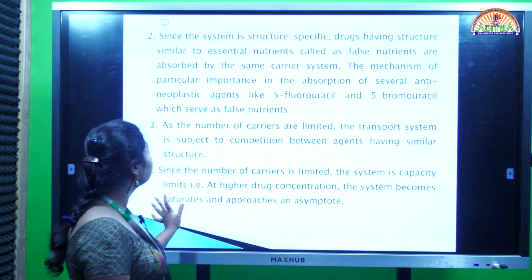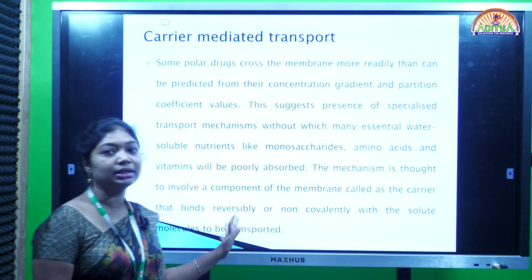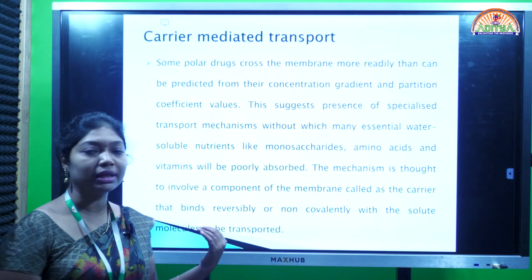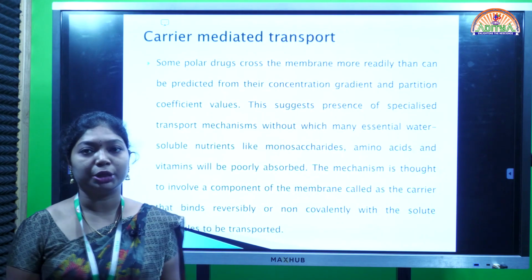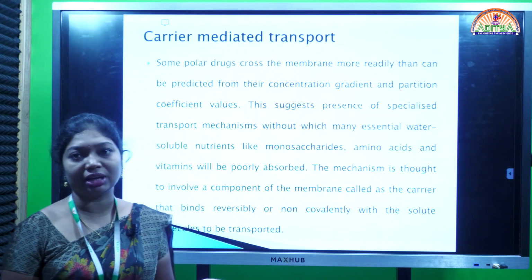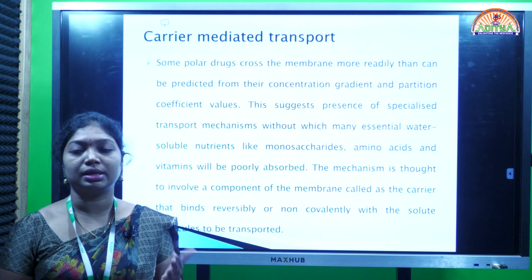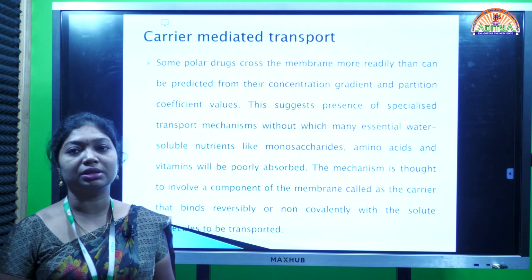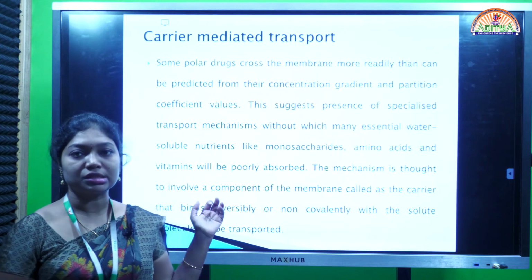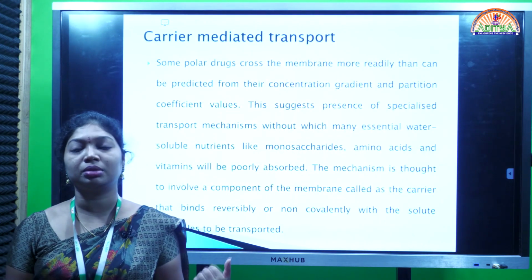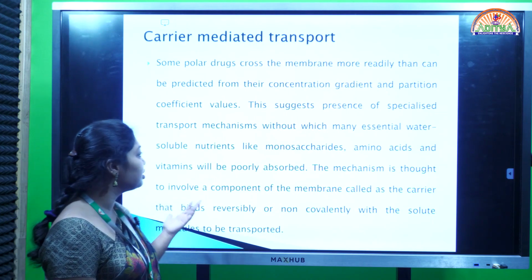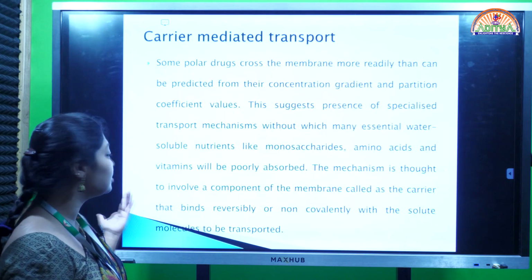The carrier mediated transport mechanism means we are using one carrier. With the help of this carrier we transfer the drug from outside of the membrane to inside of the membrane, because we have different types of drugs. If it is a lipophilic drug, it can cross the membrane more easily, but if it is a water soluble drug, it cannot cross the membrane easily. So we use such carriers which help water soluble molecules cross the membrane very easily. For example, monosaccharides, amino acids and vitamins.